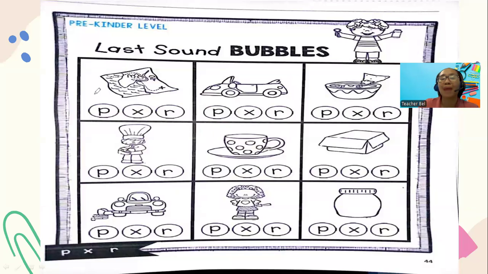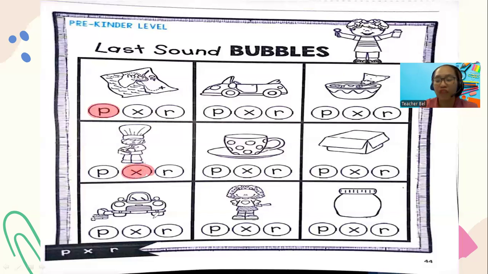Now, what about map? Map has letter P at the end. I can draw a map. Okay, next one, mix. Letter X. There's X at the end of mix.